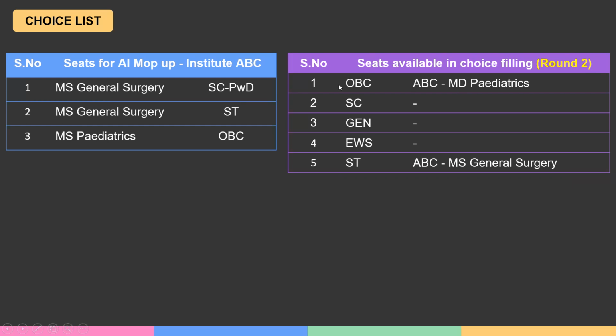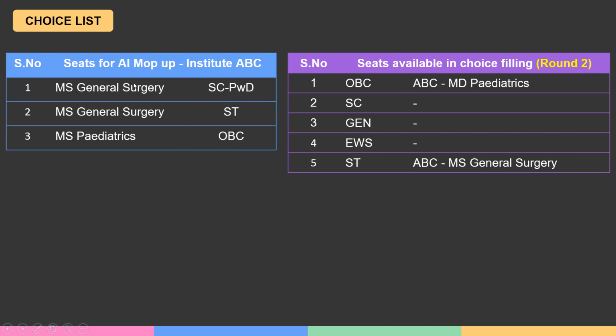You would have seen that for an OBC candidate, if these three are the seats in ABC institute, the OBC candidate would have seen an ABC MD pediatrics seat. The other two categories, the OBC candidate is not eligible for, so will not see any other seats. Similarly, SC, Gen, EWS do not have any seats, so they won't see any seats. ST category candidates won't see any seat other than this MS general surgery seat, which they are eligible for.